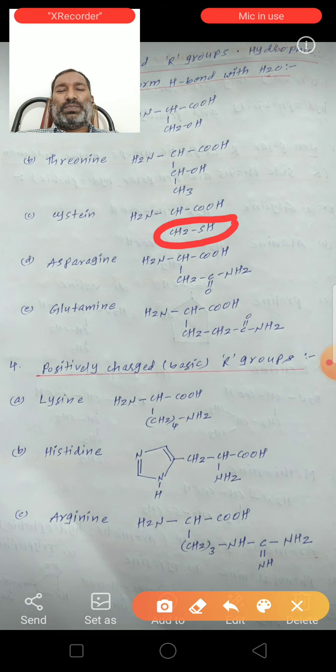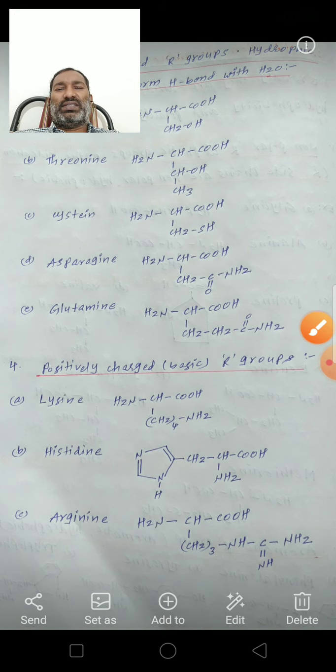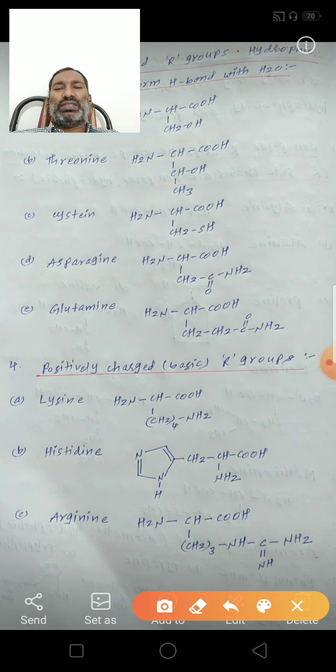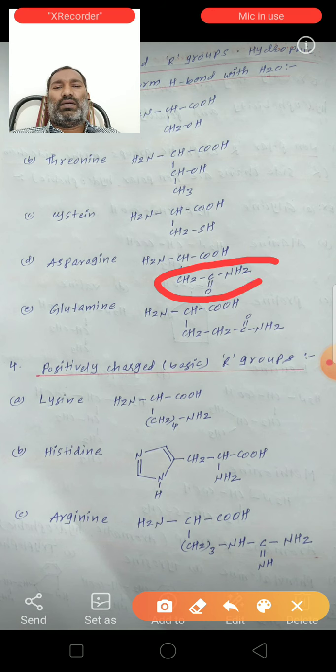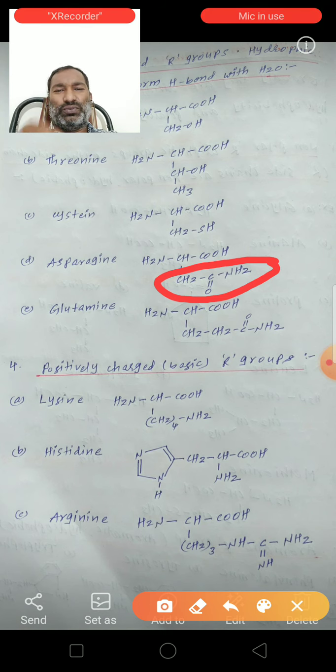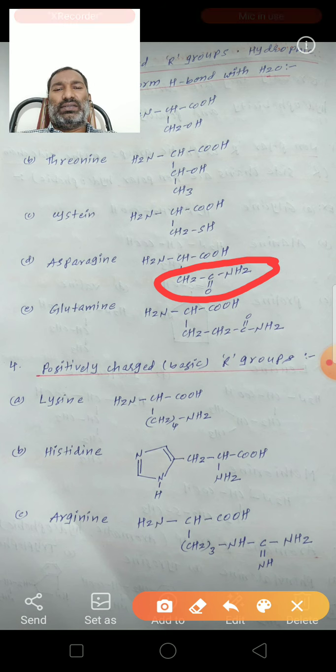Next, asparagine. Asparagine is NH2, CH, COOH, CH2, C double bond O, NH2. This is the R group: CH2, C double bond O, NH2. So this asparagine contains the amide group, CONH2 group. Next, glutamine.